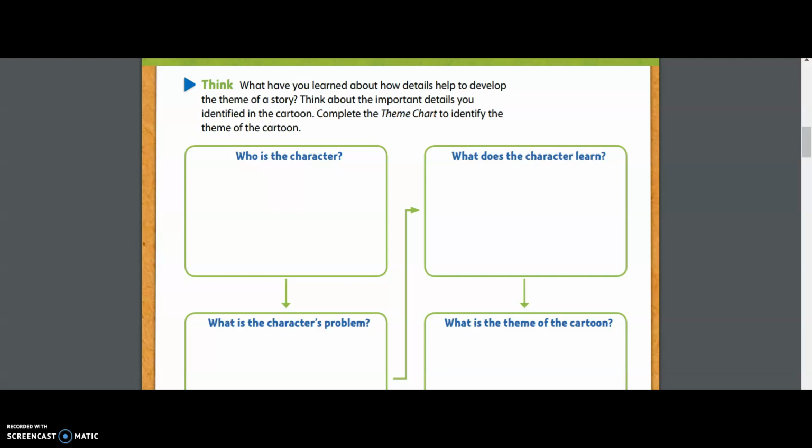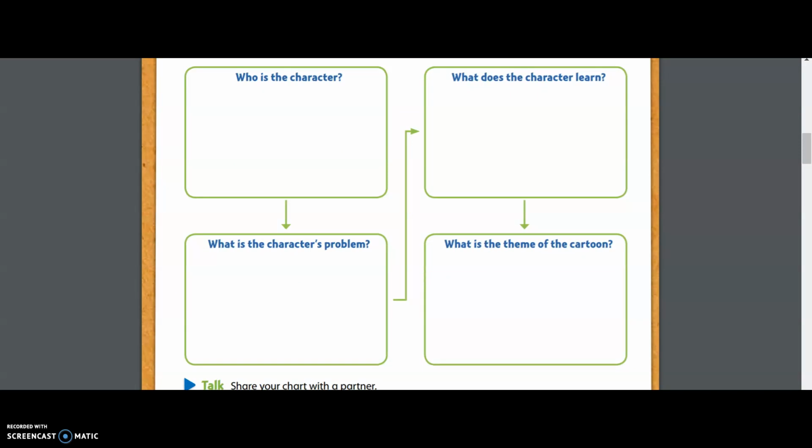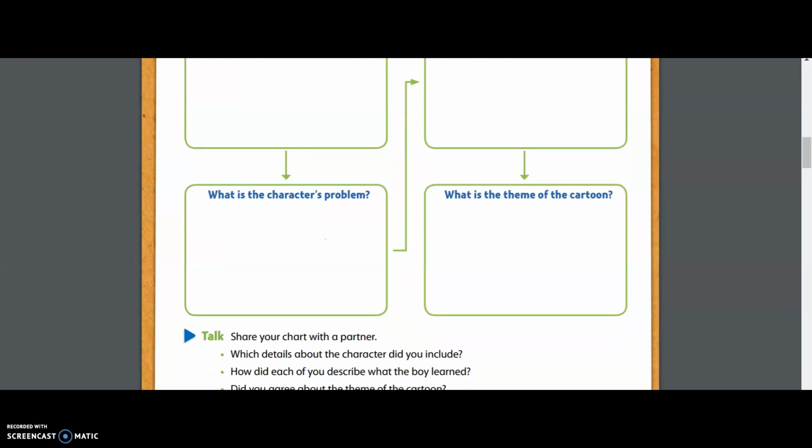The very last step in this process, once we figured out who our character is, once we know the problem that they're facing, and we see the solution that they come up with, which helps us figure out what our character learned, the very last step is to make it general, to help us figure out what the theme of this cartoon could be. With the theme, we've learned in class that we never want to give specific details. The theme should be something that anybody can read and learn from that life lesson.